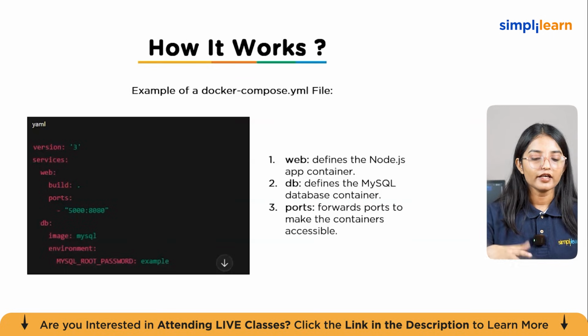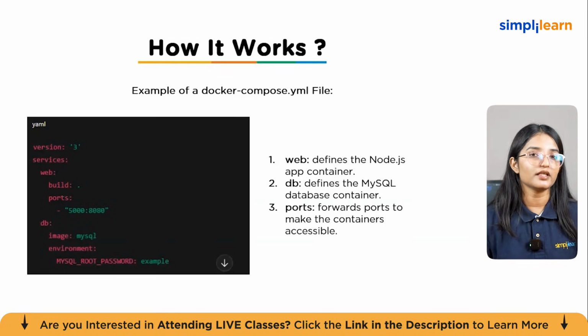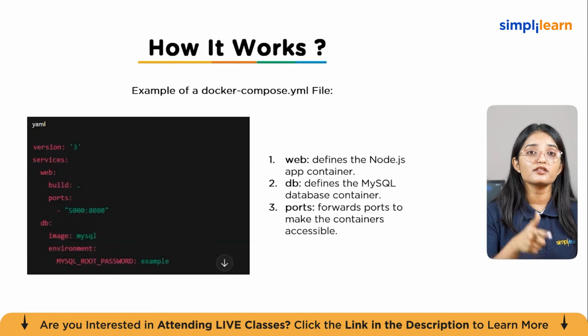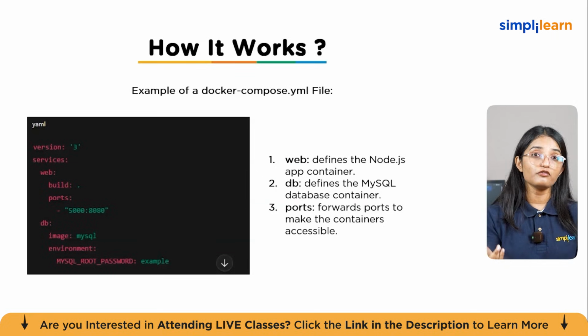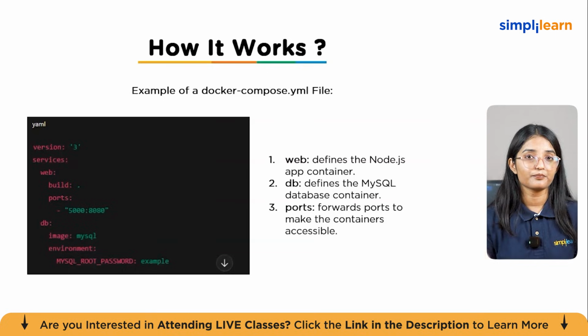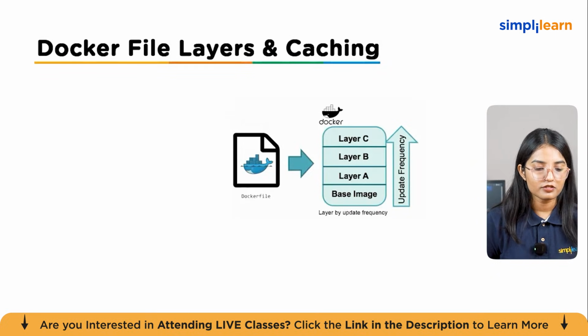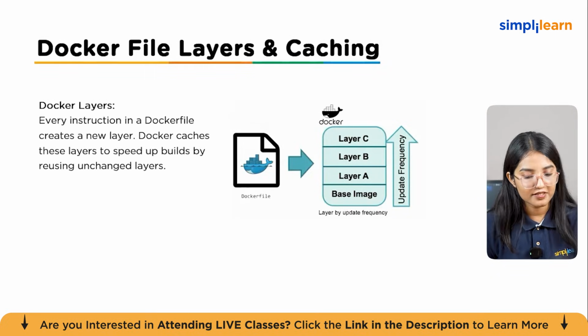Now, a Docker file is used to build an image, whereas a compose file defines how containers run. It describes services, ports, volumes, and networks. Often we can say a compose file references a Docker file to build an image for a service. One more thing, if I've missed out, we'll talk about Docker file layers and caching.